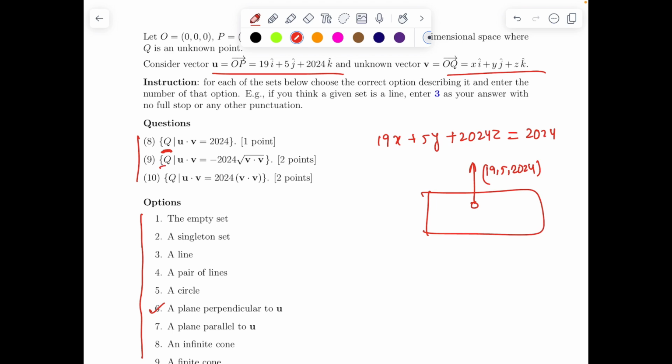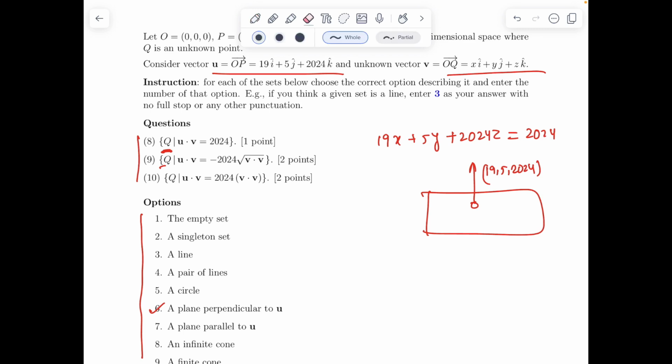Second: U dot V is minus 2024 times V dot V. Now look, V is already (x, y, z), and U dot V will give something x plus something y plus something z, and V dot V is mod V squared, so that is x squared plus y squared plus z squared. So using equations, again we can get a rough feel of what the second set will be. For this, we can try another way too. One, you can try using equations.